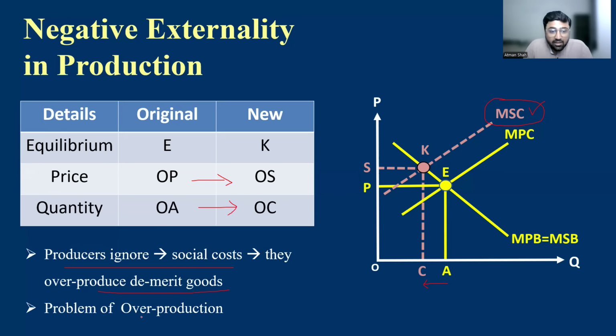So here we have the problem of overproduction. In case of negative externality in production, we have the problem of overproduction. If we consider this social cost, then production reduces from OA to OC. So that is the idea of negative externality in production.